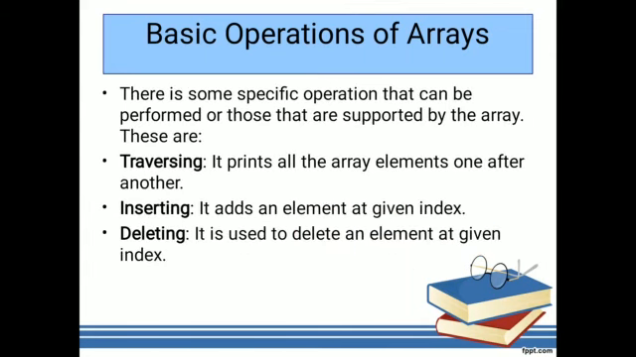Next, deleting. If you have n number of elements and at a particular index you want to delete an element, simply you will use the delete operation of the array and you can delete the element at that given index. For example, array 0 to array 5, 6 elements are there. If you want to delete the fourth element, then by using the deleting operation you will delete the element at the fourth location. Fourth location means the index value is 3. So you will delete the element at a of 3.